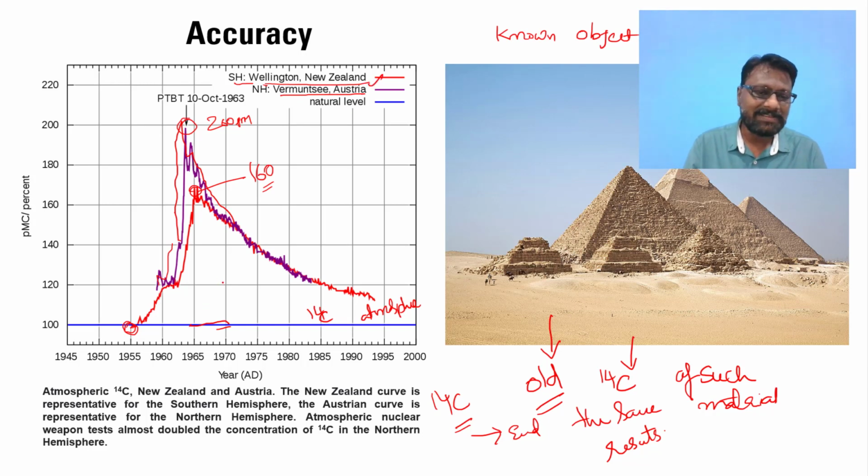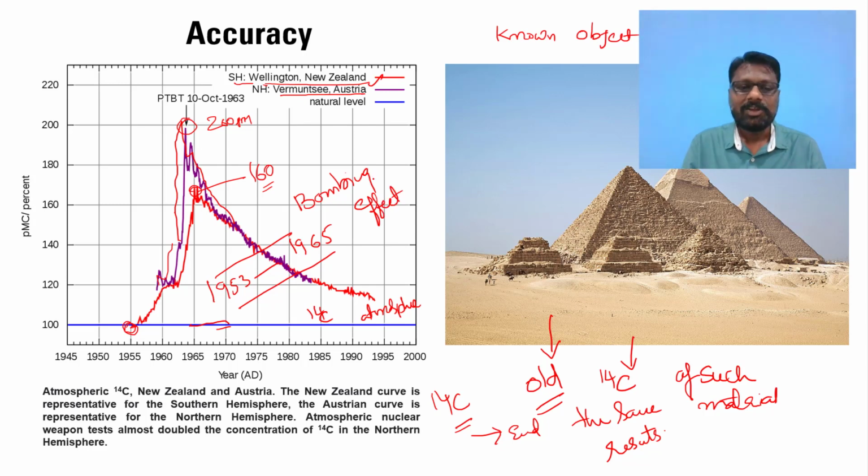This massive increase between 1953 and 1965 is mainly because of what we call the bombing effect. In this, most of the countries started using nuclear weapons tests. So these nuclear weapons tests eventually increased the concentration of radioactive carbon.